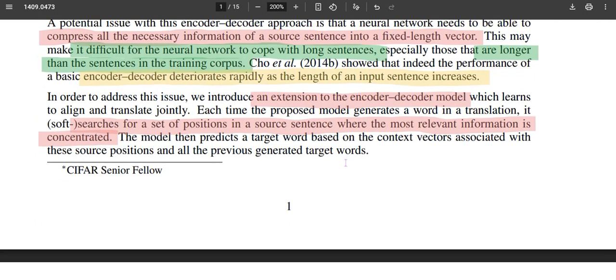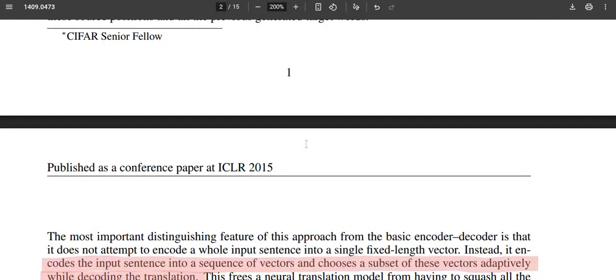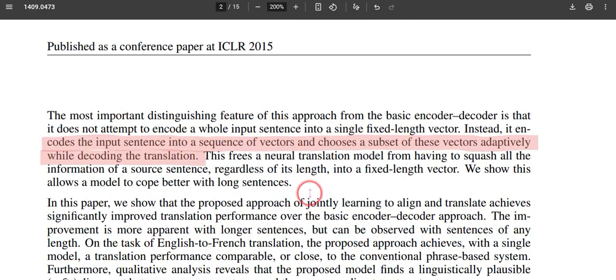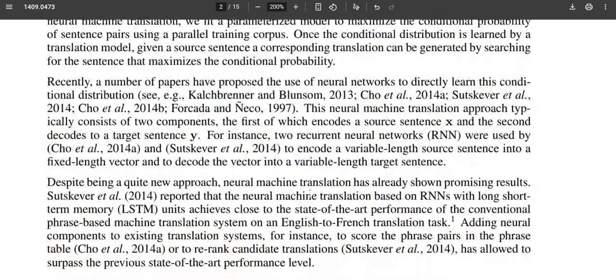So this will be an extension to that vanilla encoder decoder RNN model. And the extension is that instead of that fixed length representation, it utilizes all the source sentence representations at each step in a weighted average fashion, which we will be seeing in this one.